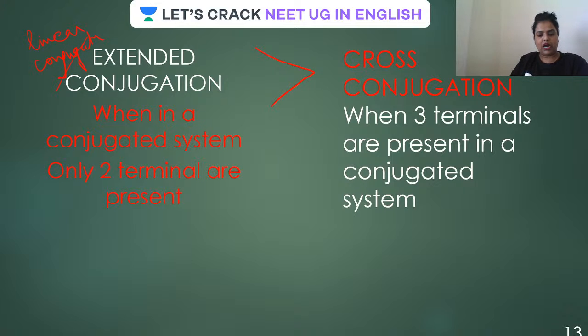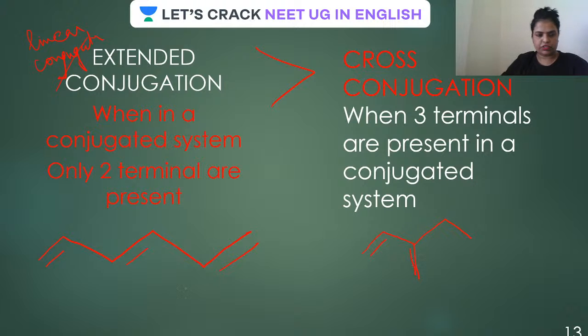So let us see how they look. If you talk about extended conjugation, it looks like this. This is extended conjugation. And if you talk about cross conjugation, guys, it is like this. Okay?